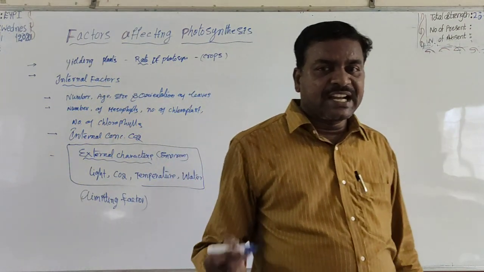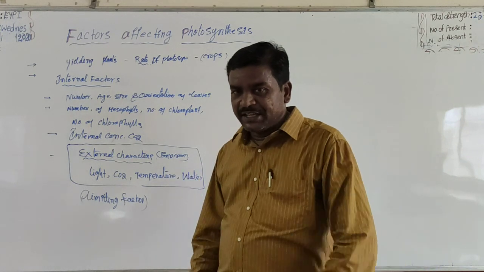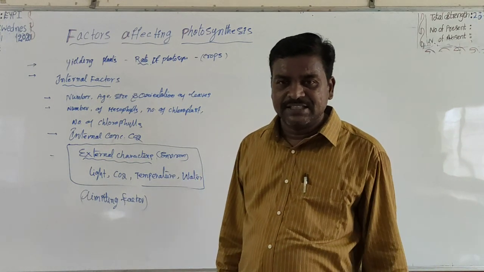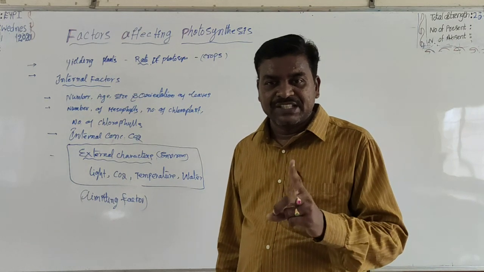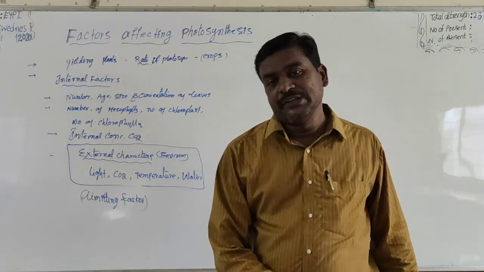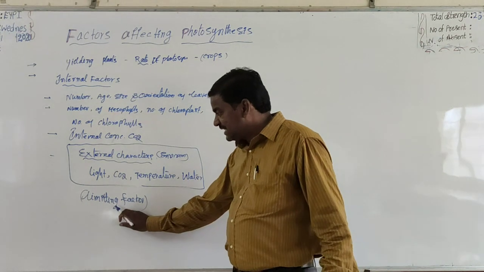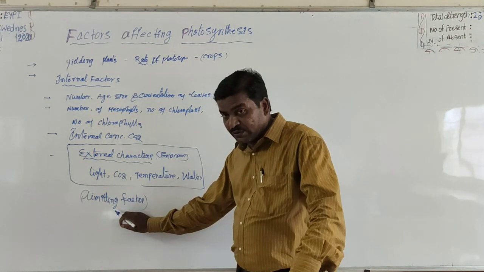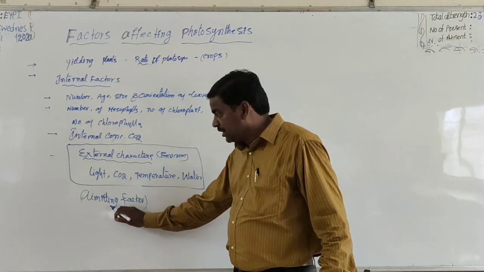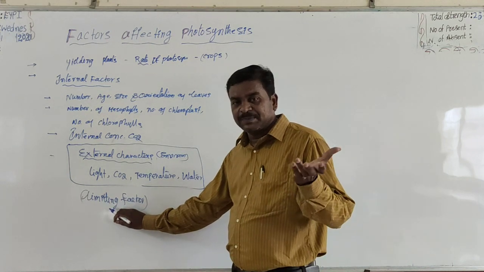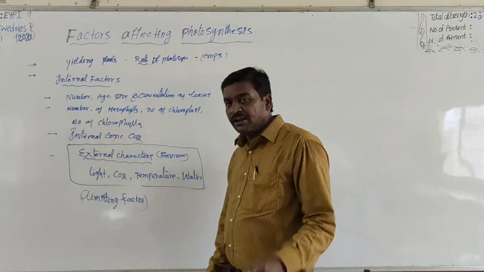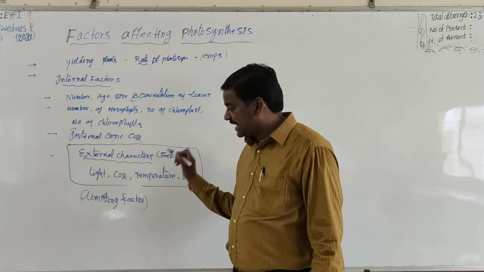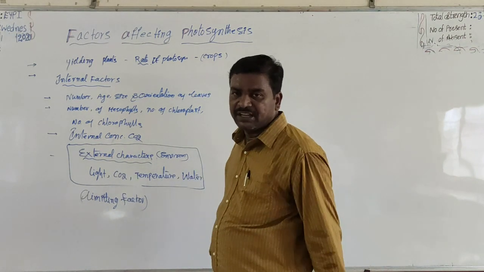When a process is conditioned as to its rapidity by several separate factors, the rate of the process is limited by the factor present in relative minimal value. In photosynthesis, the relative minimal value factor is CO2. Such a factor which is present in a relative minimal value is called a limiting factor. The rate of the process is limited by this limiting factor.